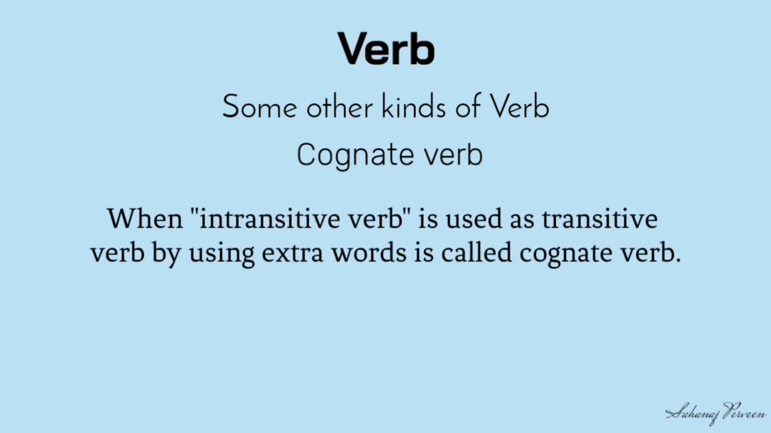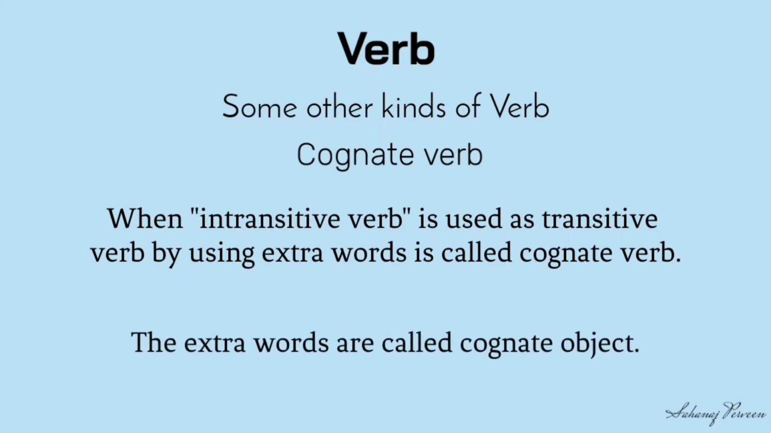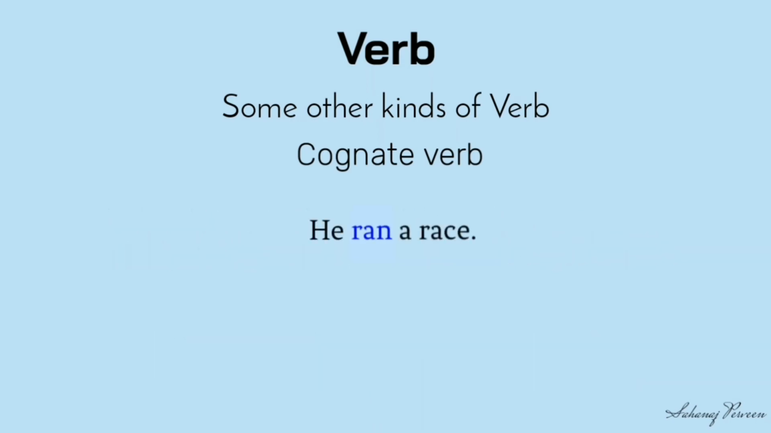Cognate verb: when an intransitive verb is used as a transitive verb by using extra words, it is called a cognate verb, and the extra words are called cognate object. Look at the examples. He ran a race. I slept a sound sleep.